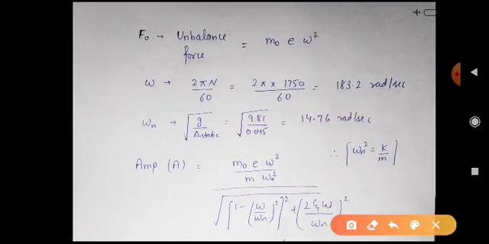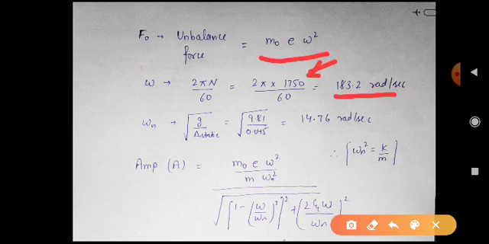Here you can see, first we will find the unbalanced force, that is m naught e omega square. E, the eccentricity, is given to us. Omega is the frequency at which the machine, or the fan here, is operating. N is given to us, the speed at which it is operating, 1750. We can find the value of omega; we are getting here 183.2 radian per second. So we can easily find the value of F naught, that is m naught e omega square.